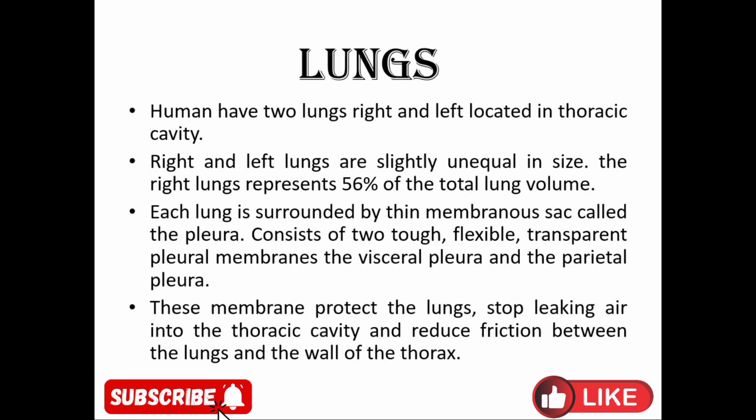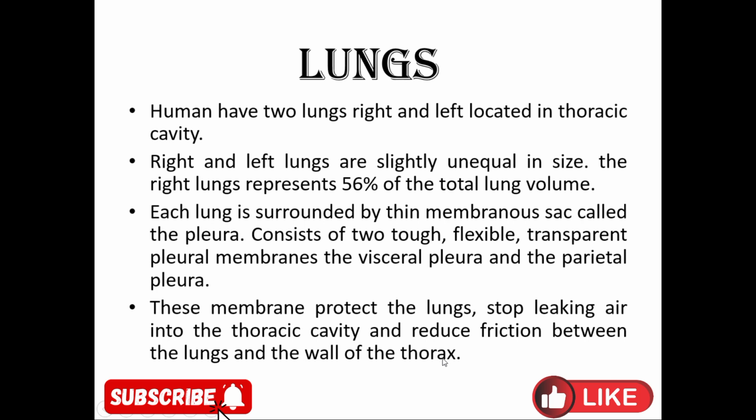Humans have 2 lungs, right and left, located in the thoracic cavity. The right and left lungs are slightly unequal in size, as I have told you that the right lung represents 56% of the total lung volume. Each lung is surrounded by a thin membranous sac called the pleura, which consists of 2 tough, flexible, transparent pleural membranes, the visceral pleura and the parietal pleura. These membranes protect the lungs, stop air leaking into the thoracic cavity, and reduce friction between the lungs and the walls of the thorax.